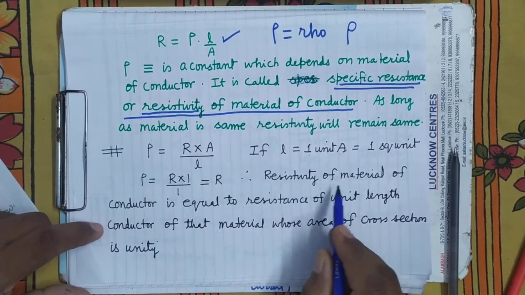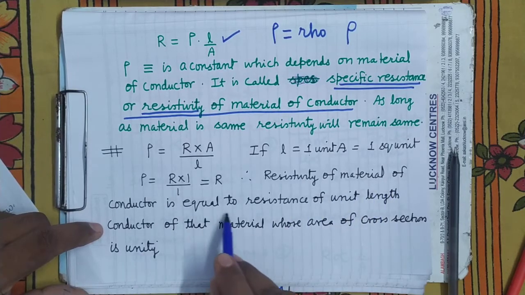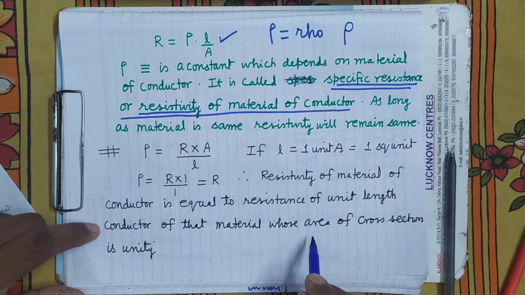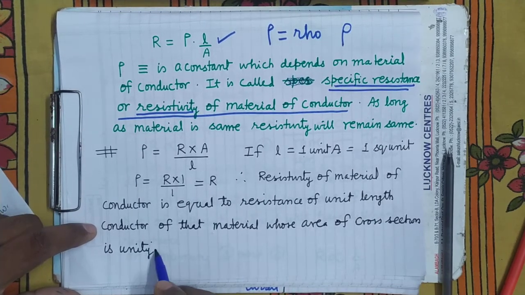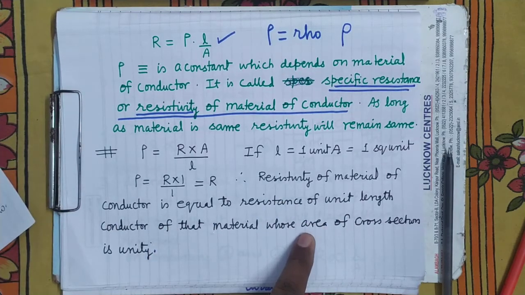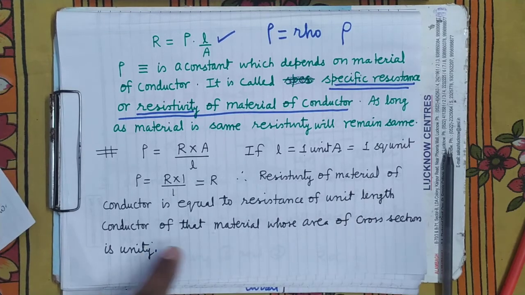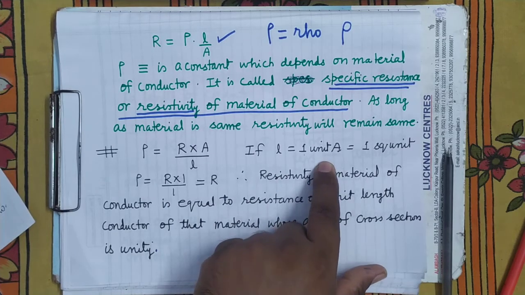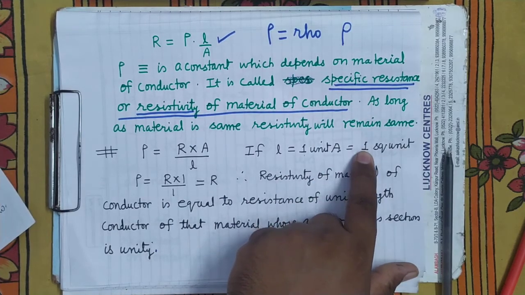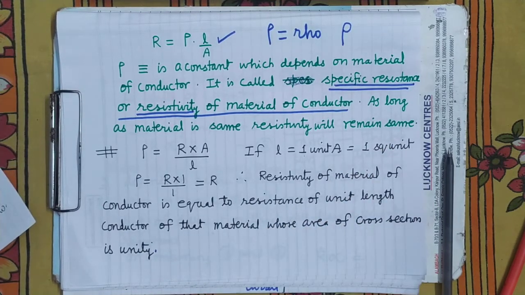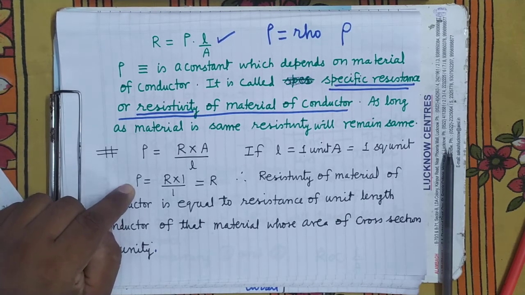Means what is resistivity? Resistivity of the material of conductor is equal to the resistance of unit length conductor of that material whose area of cross section is unity. Unity means 1 meter square, 1 millimeter square, 1 centimeter square. It is clear that thing. So this way you can describe the resistivity.